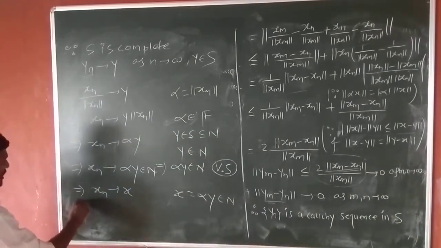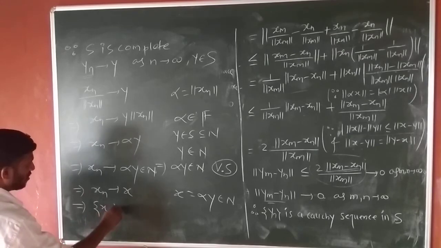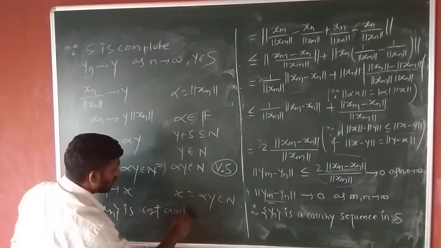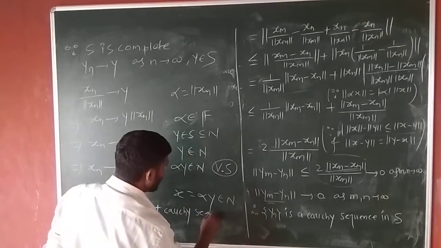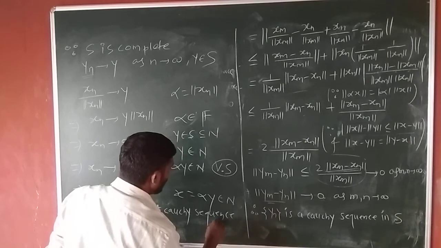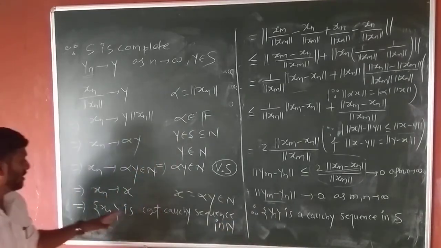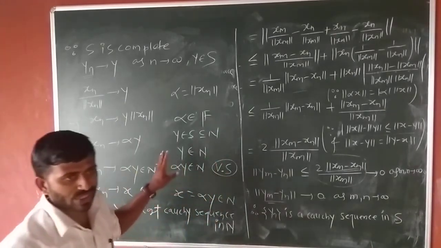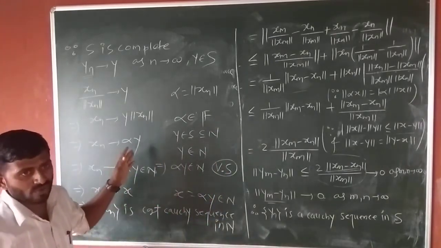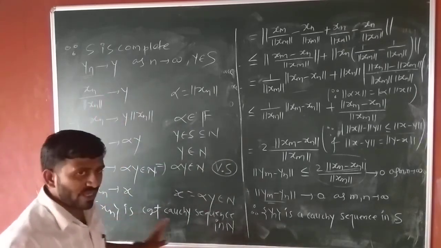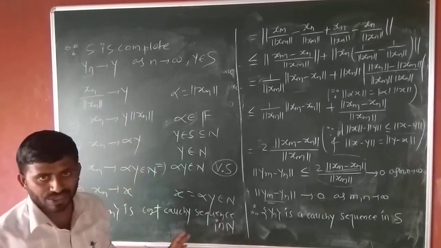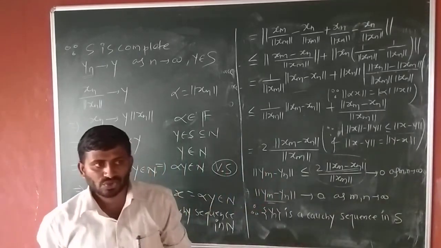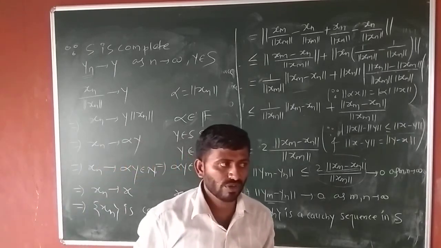That means our x_n is a convergent Cauchy sequence in N. And as x_n is an arbitrary Cauchy sequence in N, every Cauchy sequence in N is convergent. So N must be complete, and every complete normed linear space is a Banach space. So this is our Banach space. Thank you.